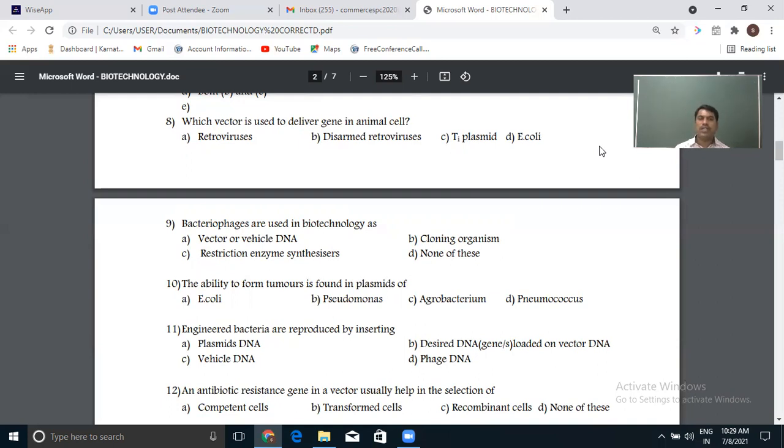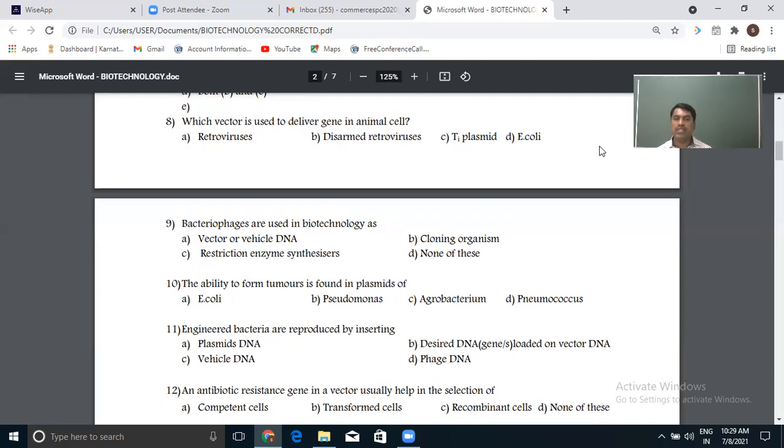Now there are two options, A and B. Under A it is simply retroviruses, under B it is disarmed retroviruses. The most appropriate answer is disarmed retroviruses, because HIV is also a retrovirus, and using such a virus will not help us transfer the gene; in turn, it provides diseases.